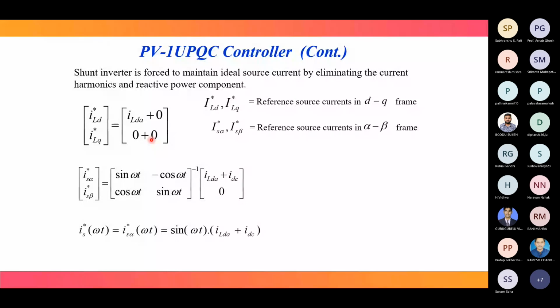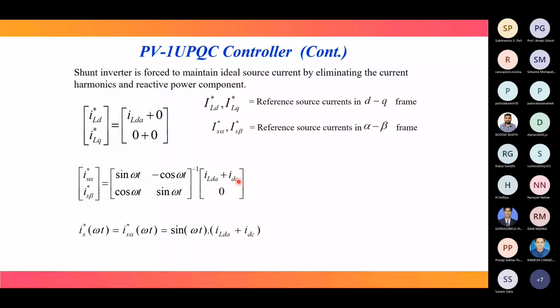Then this reference signal I_LD star, I_LQ star is in the DQ domain. Another thing in the current controller case is that we have to consider the I_DC component, or I_DC loss, because for maintenance of the DC link voltage, some component is required.